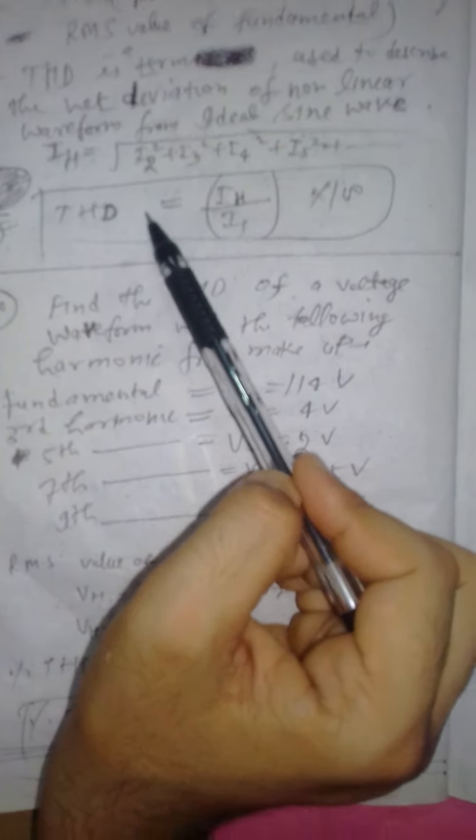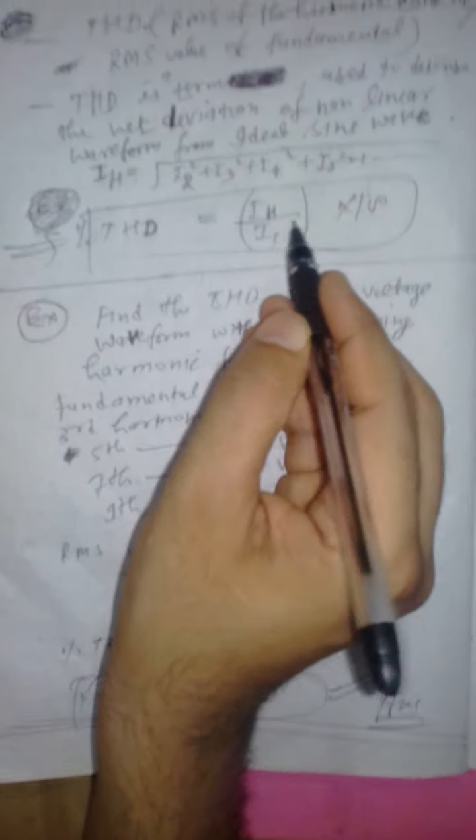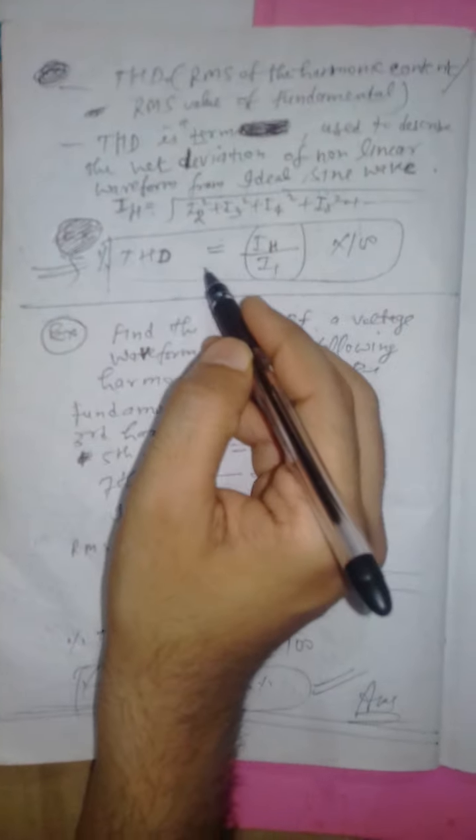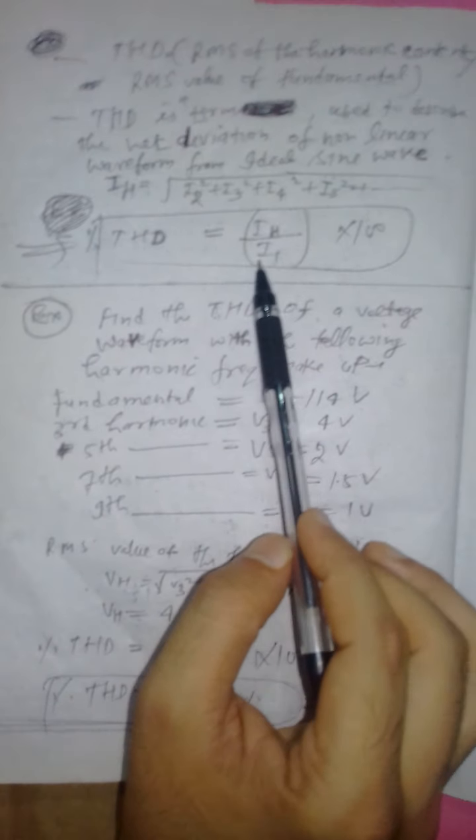So THD is given as the RMS of the harmonic content divided by the RMS value of the fundamental. That means calculate IH by I1, where I1 is the fundamental. If you want the percentage, multiply it by 100. So IH by I1 into 100 is THD. Or in terms of voltage, you can write VH by V1 into 100, that is the percentage total harmonic distortion for the voltage waveform. Similar to current, you can write it for the voltage waveform as well, right?